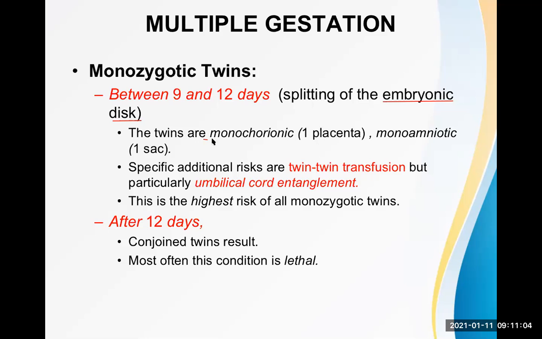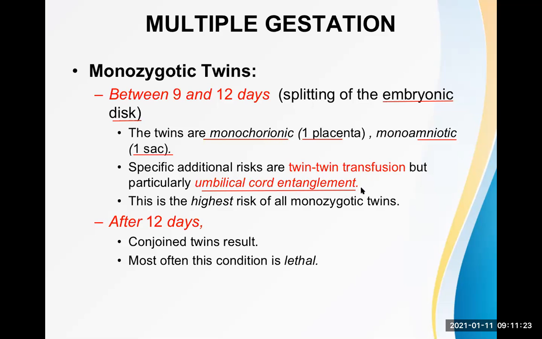The twins are monochorionic, that is one placenta, and monoamniotic, that is one sac, just one. Specific additional risk are twin-twin transfusion, but particularly more important than that is the umbilical cord entanglement.